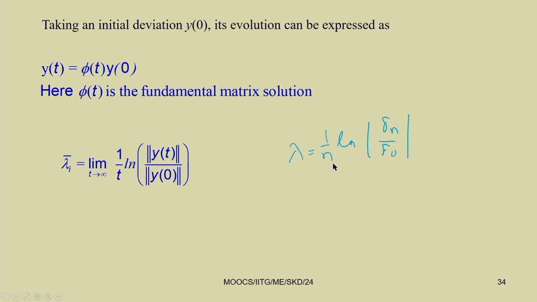So, you are taking some time increment. For example, let you take time increment h. If you are starting with time t equal to 0, after nth iteration it will be 0 plus n into h. So, after the nth iteration, you can get what the deviation is. After knowing that deviation, let the deviation be delta n, and initially it is delta 0, lambda equal to 1 by n ln of delta n by delta 0. In this way you can find the Lyapunov exponent.